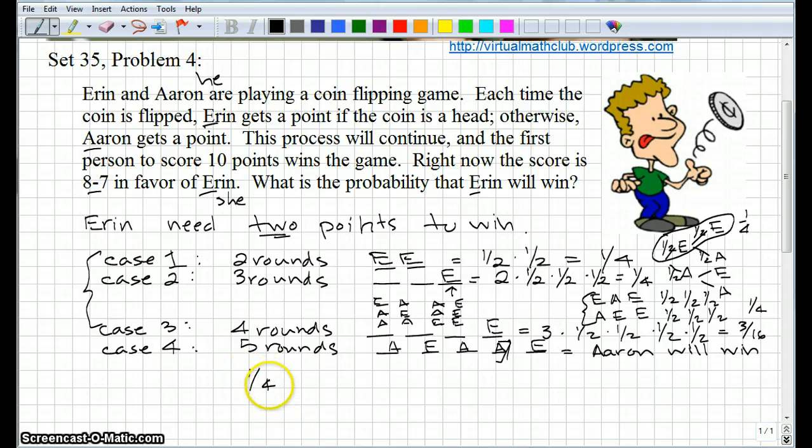So let's add up those probabilities. We have 1/4 plus 1/4 plus 3/16. So this is essentially 4/16, 4/16, and 3/16, which will give us 11/16. 11 is a prime number, so we can't reduce this fraction anymore. So that is our probability. The probability that Aaron with an E will win the game is 11/16. All right? So there you go.